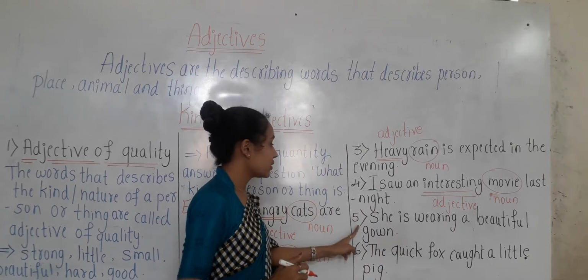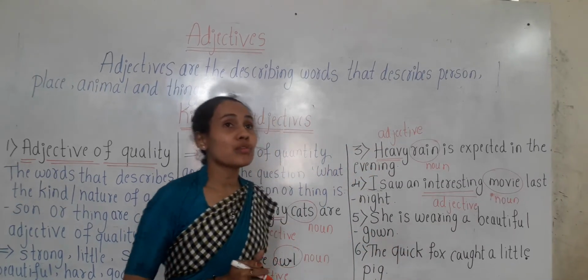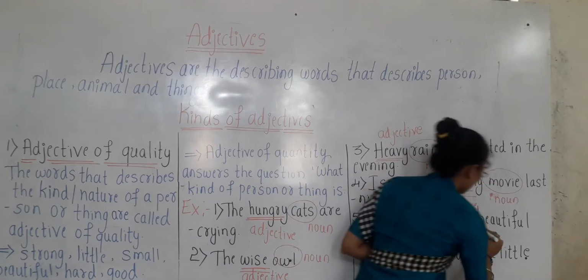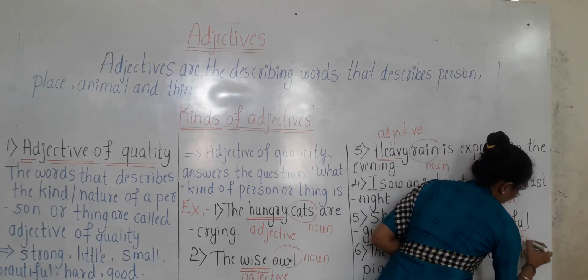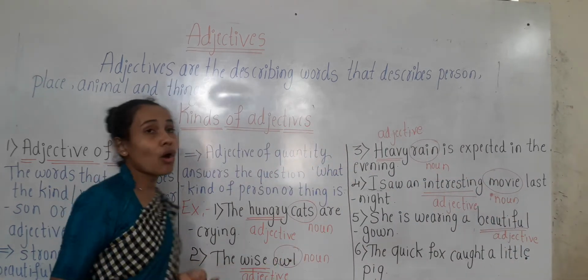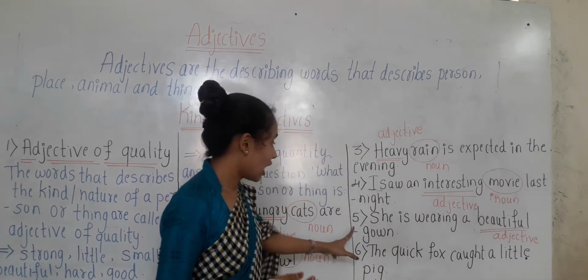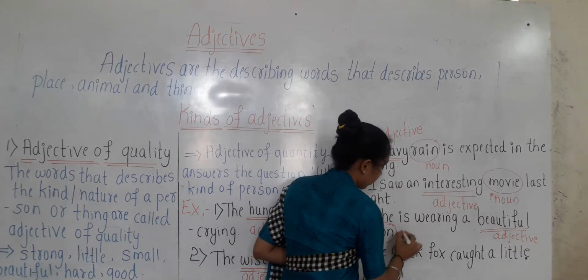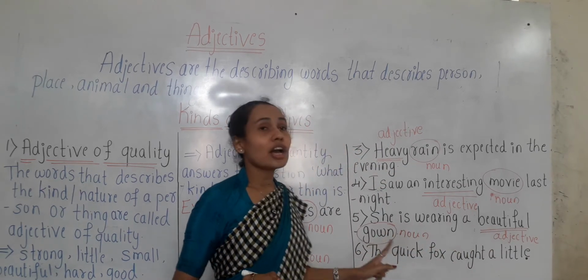The next sentence we have here: she is wearing a beautiful gown. So which word is the adjective here, children? Beautiful. The word beautiful is denoting the quality of the noun, that is gown. Gown is the noun here, so beautiful is describing the gown.